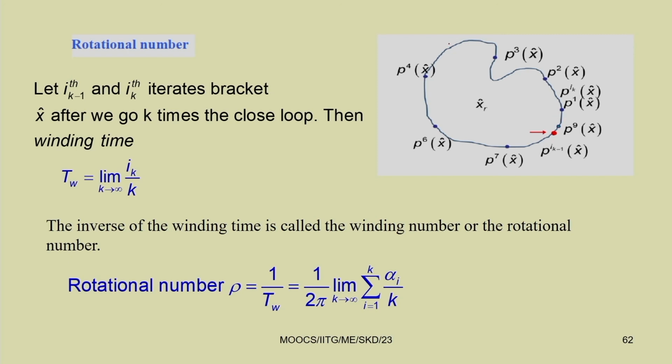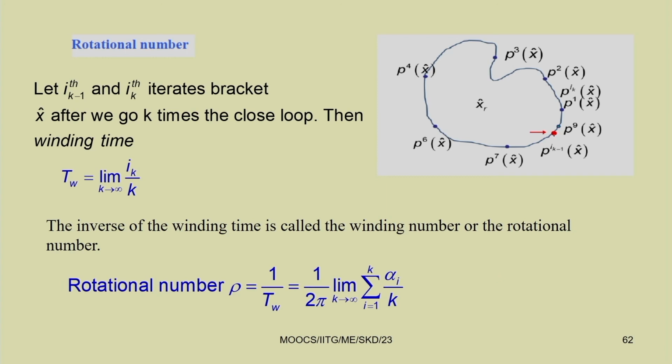So, after going for the first time, we may not get this point again. The second time, we may not get this point again. Let us say after the 9th iteration we are getting the same point. Then in that way we can find the winding time. So, this winding time will be equal to limit k tends to infinity of I_k by k.